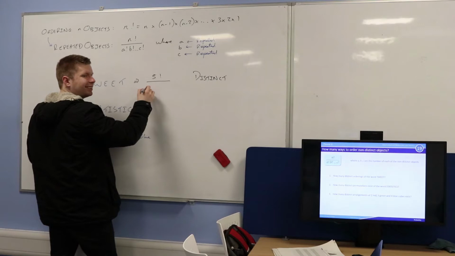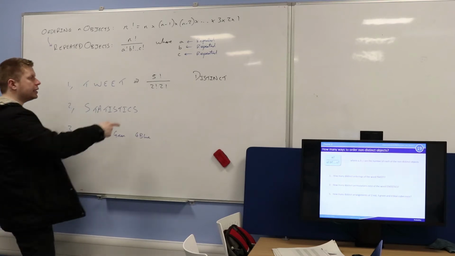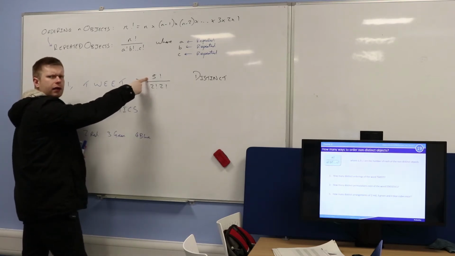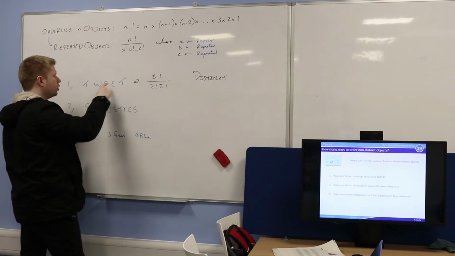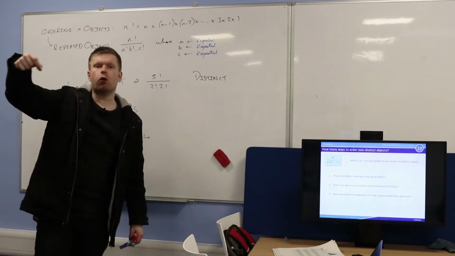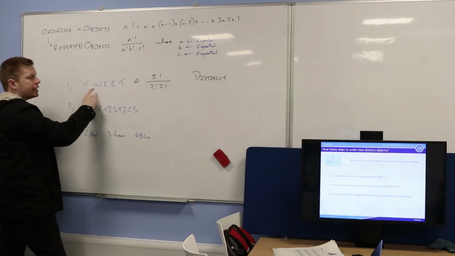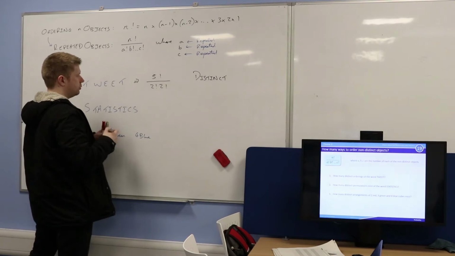Yeah? Times 2 factorial. Are you happy with that, yeah? Because it's 5 factorial. Why? Good. 1, 2, 3, 4, 5 letters. But then you need to go back and remove all of those duplicate arrangements. Yeah? So you're happy there are 2 T's.